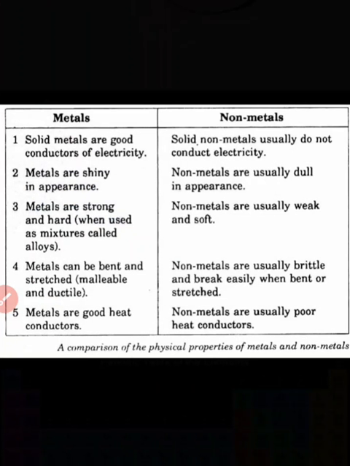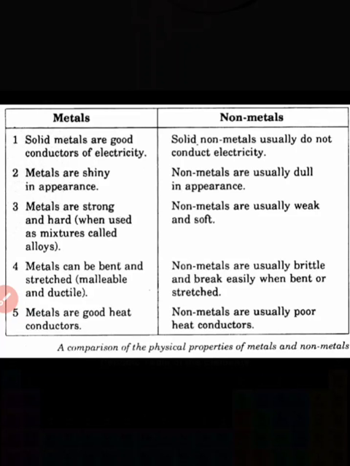So already you know what metals are. Metals are solid in nature, but non-metals are found in all states: solid, liquid and gaseous. All metals except mercury are solid. But among non-metals, bromine is found in the liquid state, noble gases are found in the gaseous form, and sulfur, carbon and phosphorus are found in the solid state. So metals are found in the solid state, but non-metals are found in all states: solid, liquid and gaseous.